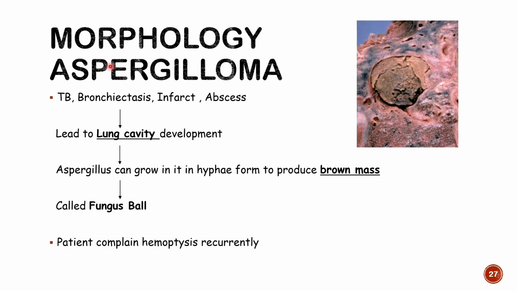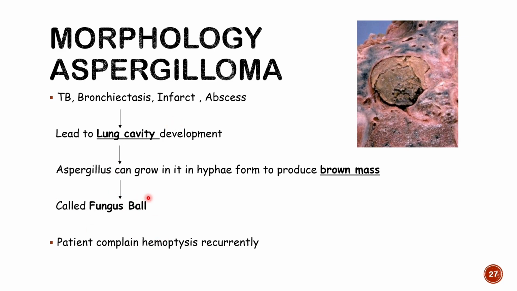So, in a lung, because of tuberculosis, bronchiectasis, infarction, abscess, that is a heavy bacterial infection in a lung, a cavity in the lung can form. They can lead to tissue destruction. So the cavity will form in the lung. And in this cavity, Aspergillus can grow in hyphae form and ultimately lead to development of a brown colored mass, which is known as a fungus ball. And that particular infection is known as aspergilloma.